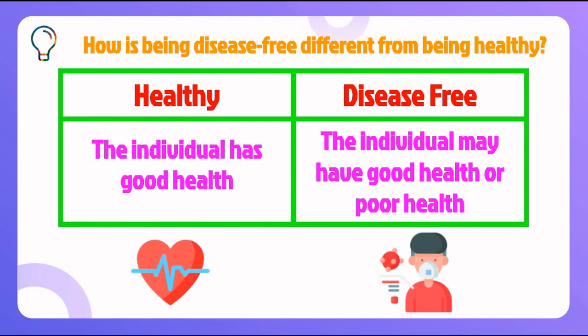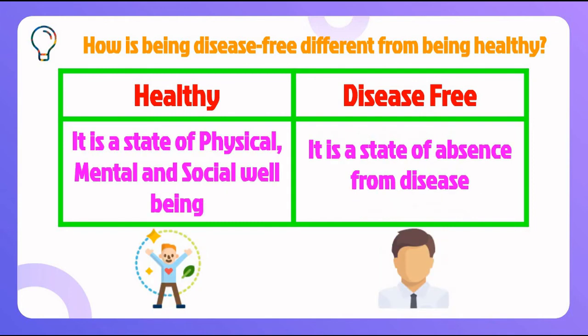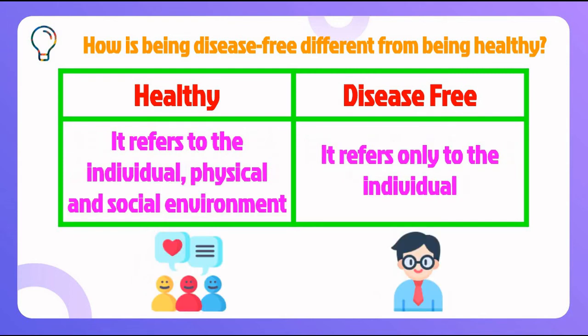So if we sum it all up, the first point is that healthy is a state of physical, mental and social well-being. Disease free is a state of absence from disease. The next point is that healthy refers to the individual, physical and social environment, whereas disease free refers only to the individual.